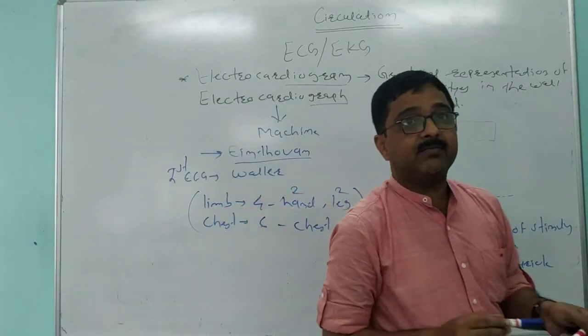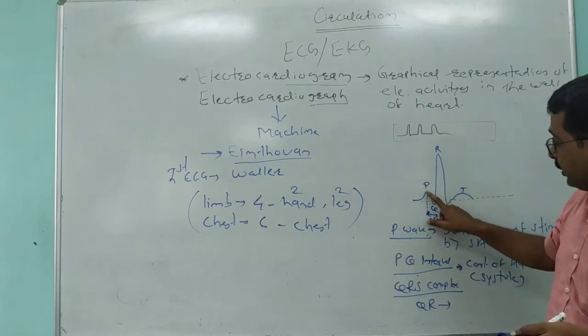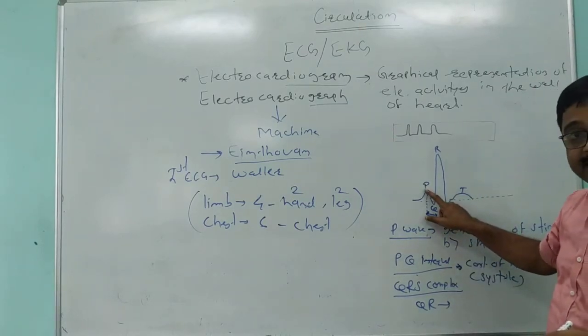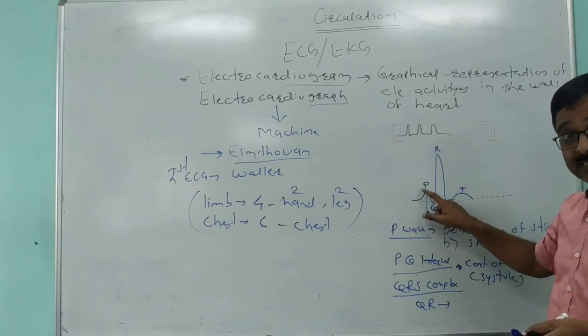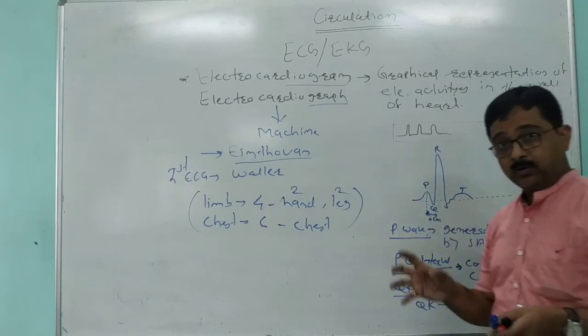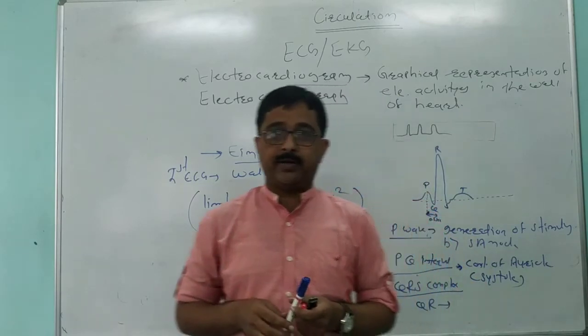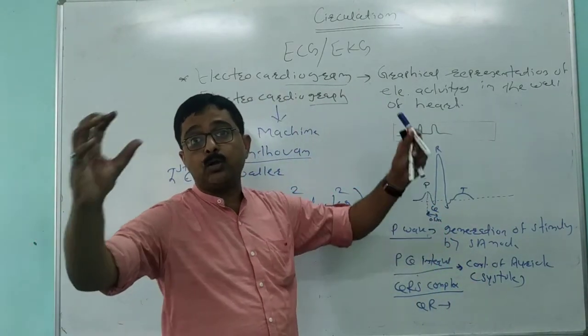This QR interval denotes that the wave of contraction which originated in the wall of the right auricle due to the stimulation of the SA node has reached the AV node, and then this AV node picks up that wave of contraction and passes it into the walls of the ventricles.